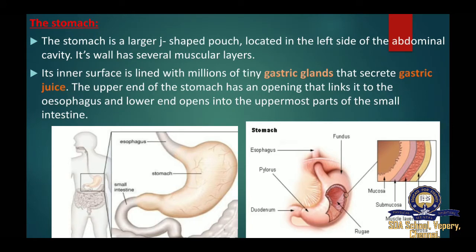The next one, stomach. The stomach is a large J-shaped pouch-like structure located on the left side of the abdominal cavity. Its wall has several muscular layers. Its inner surface, inner means inside, is lined with millions of tiny gastric glands that secrete gastric juice. The upper end of the stomach has an opening that links it to the esophagus, and the lower end opens to the uppermost part of the small intestine.